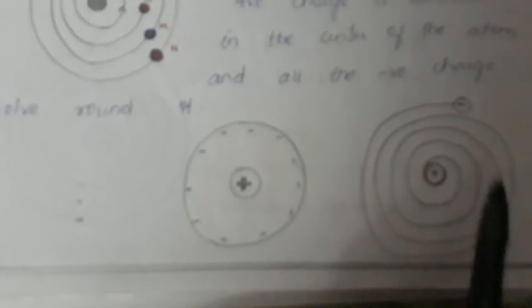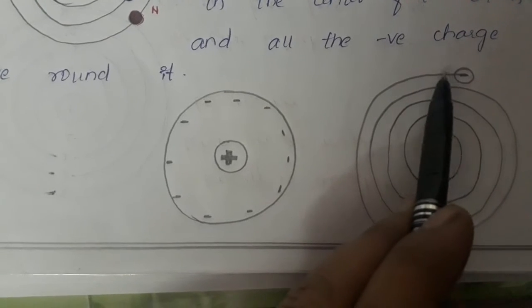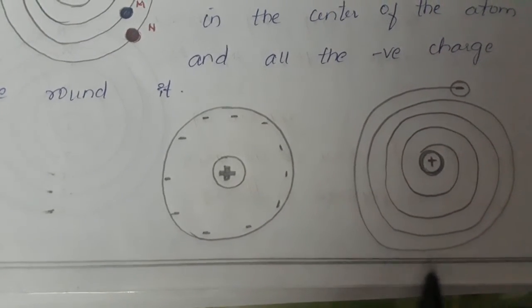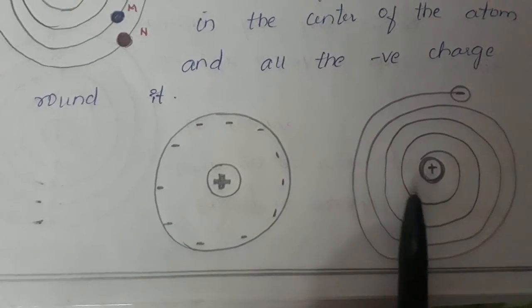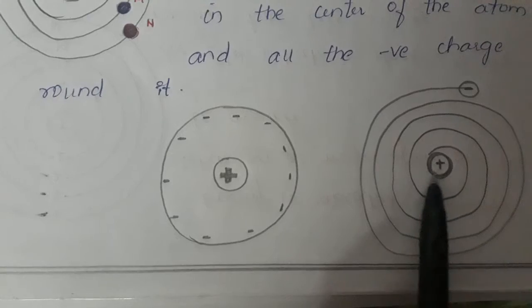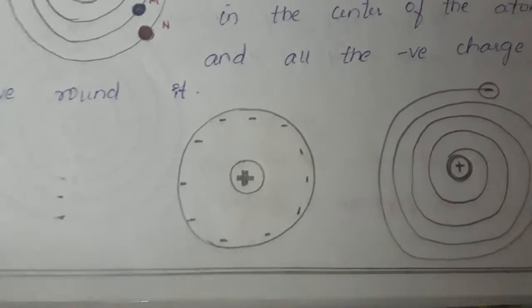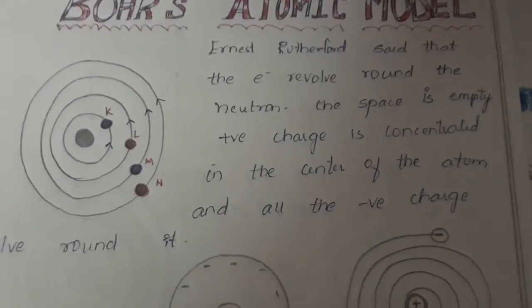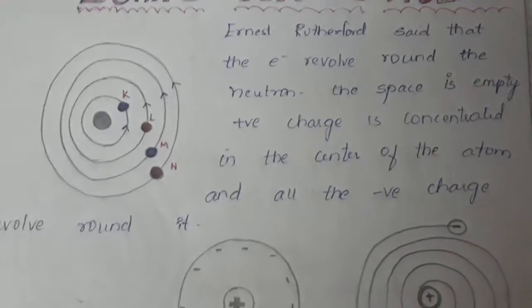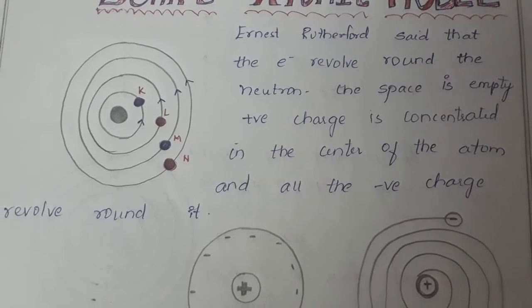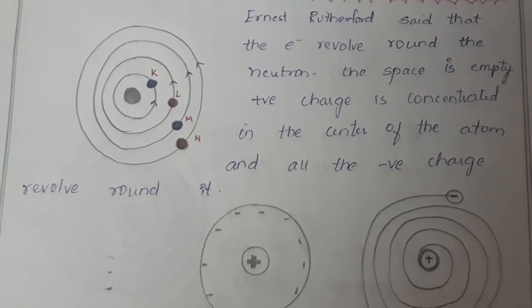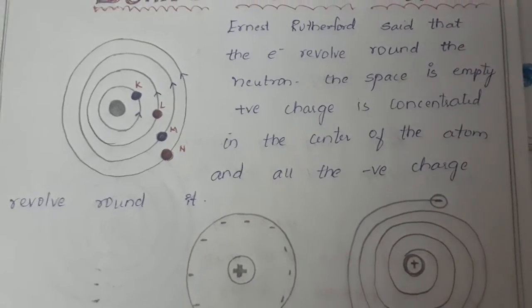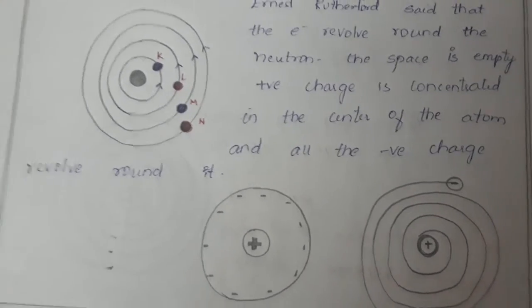And they will move like this. The negative electrons start moving like this around the nucleus. The nucleus here has neutrons and also protons, so there is a positive charge there. So Ernest Rutherford said that the electrons revolve around the nucleus. Empty space is present in between, where the positive charge is concentrated in the center of the atom and all the negative charges revolve around it. Right?